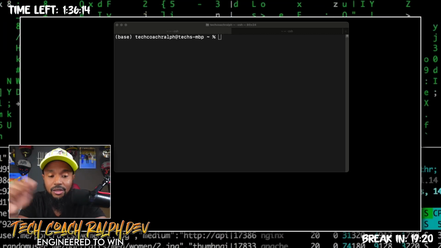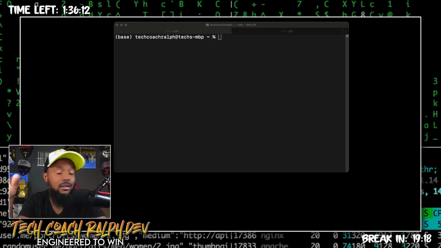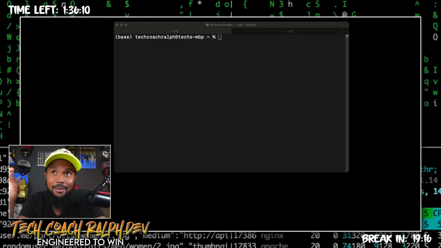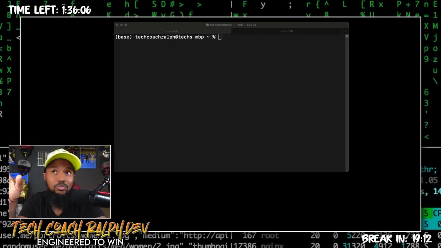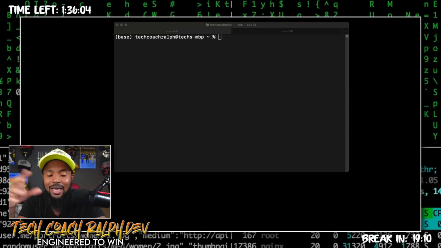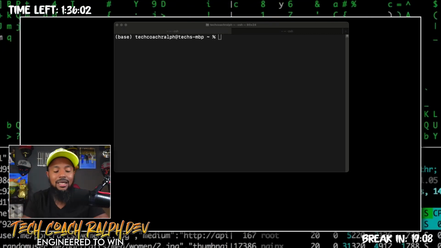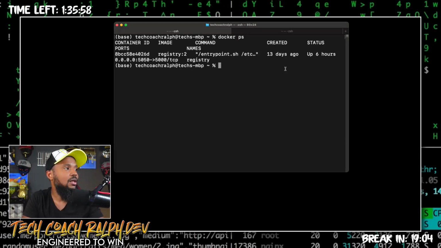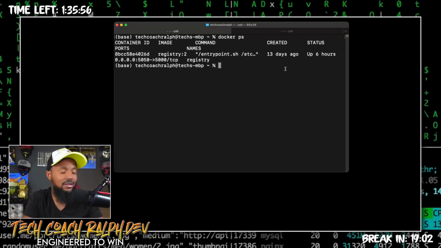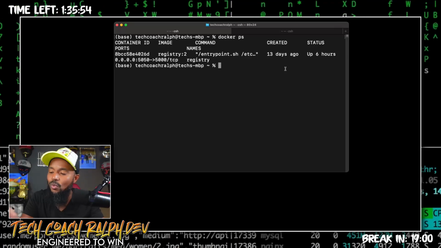That's literally how I felt. Somehow I got it partially running yesterday, and then this morning it was running a little bit better. And then I got the command line working, because I couldn't even do a Docker PS. It was saying no Docker command found. I was like, what in the world?